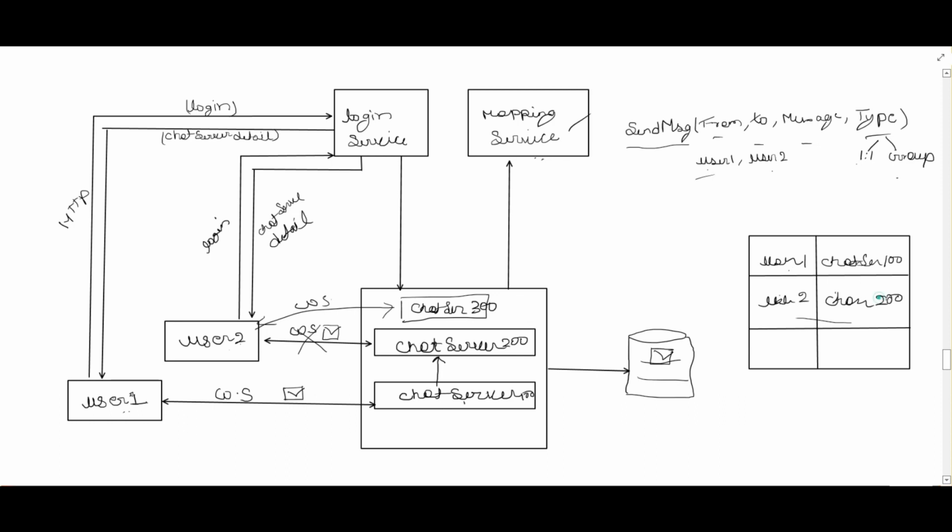User 2 is connected to 300. Now the chat server will check whether there are any messages in the DB for user 2. If there are any messages present, then this chat server will send those messages to user 2.